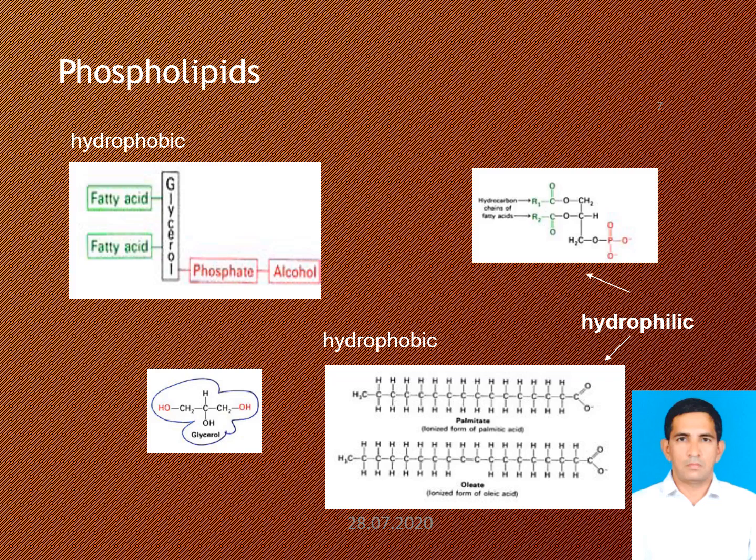The phosphate groups can be modified with simple organic molecules such as choline, ethanolamine, or serine.